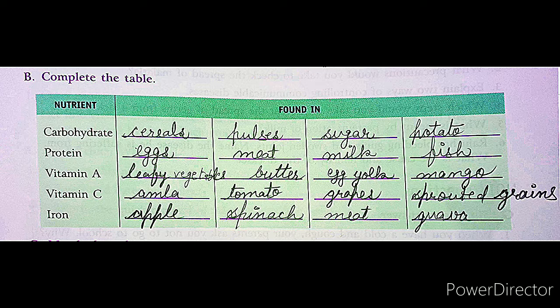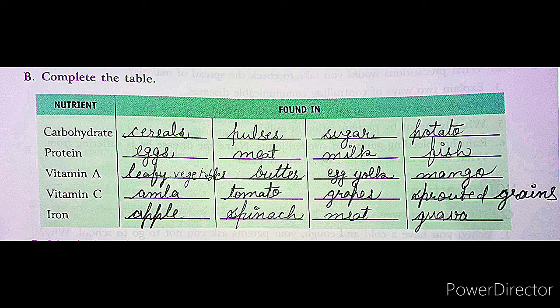Next we have vitamin A. So leafy vegetables, butter, egg yolk, mango. Vitamin C: amla, tomato, grapes, sprouted grains. Iron: apple, spinach, meat and guava. So students, these are the nutrients that we get from these different food items.